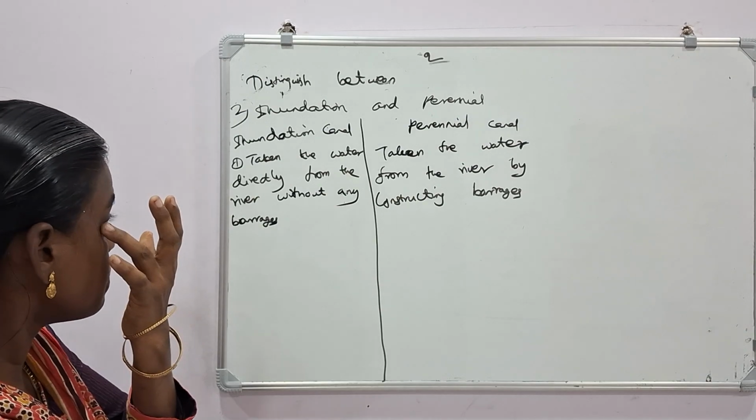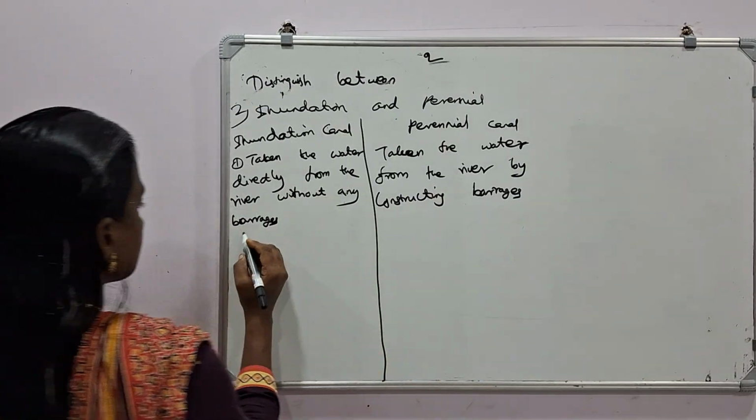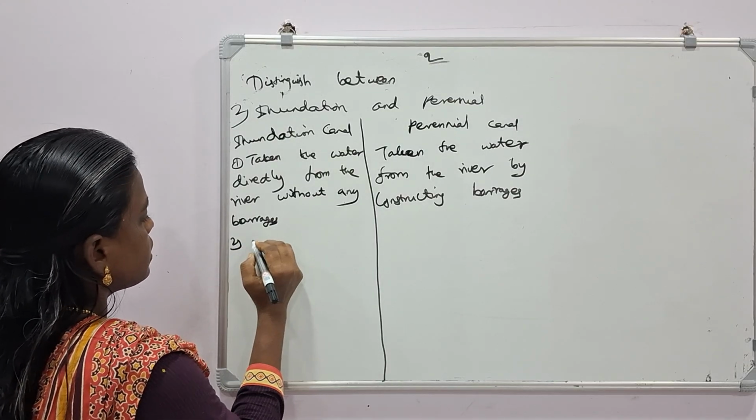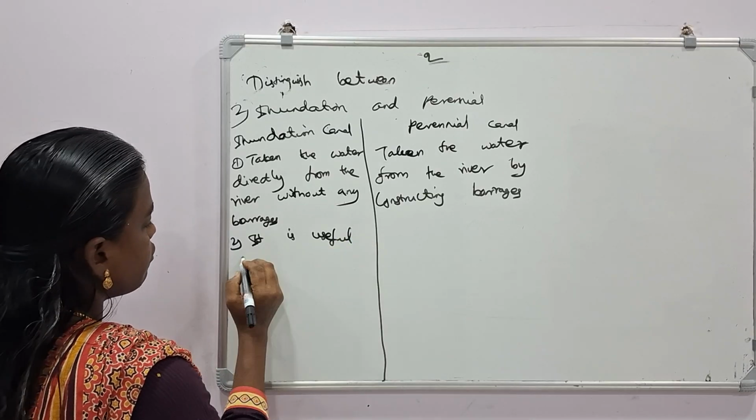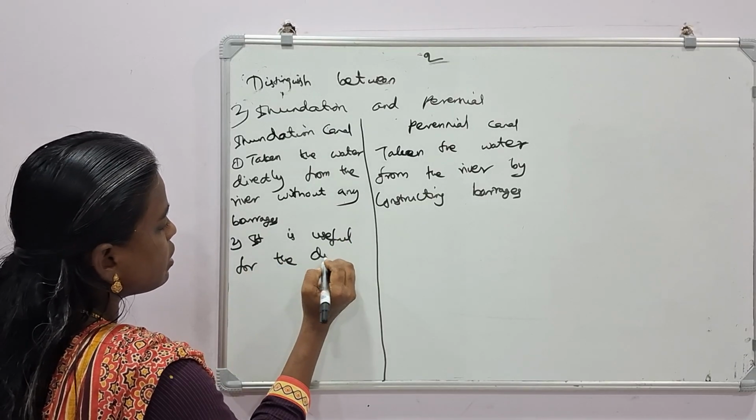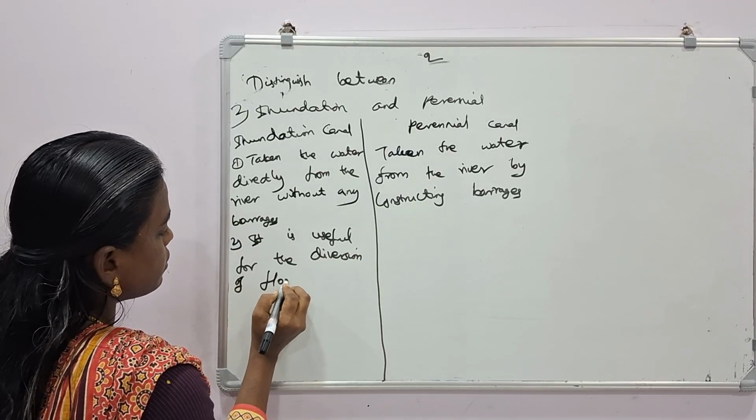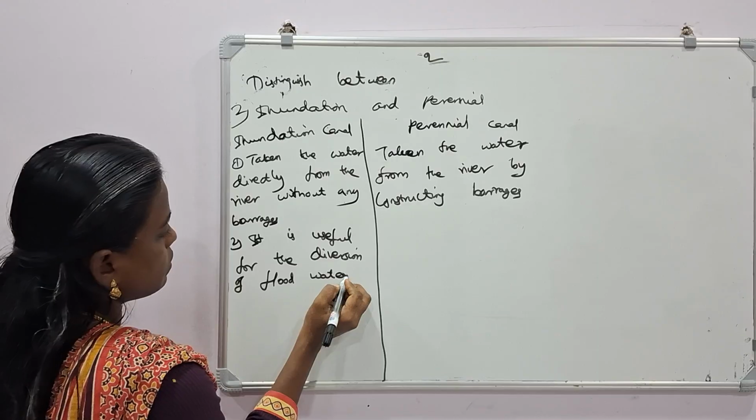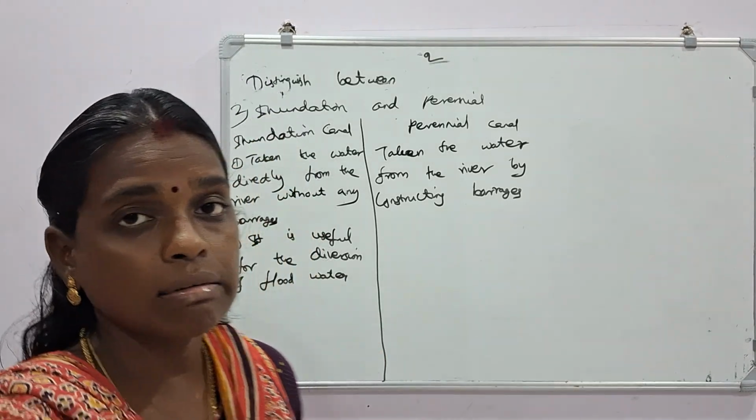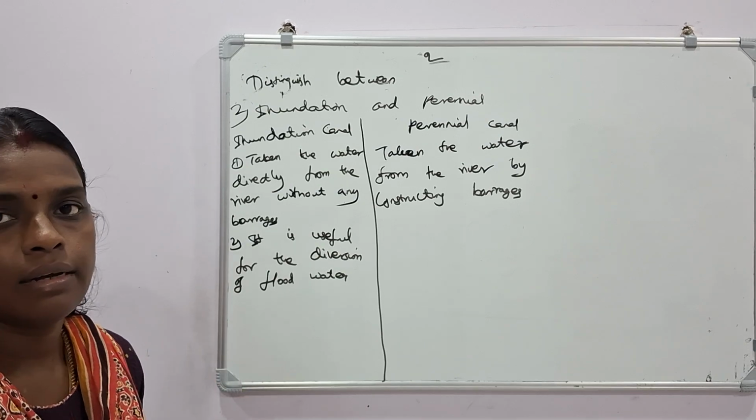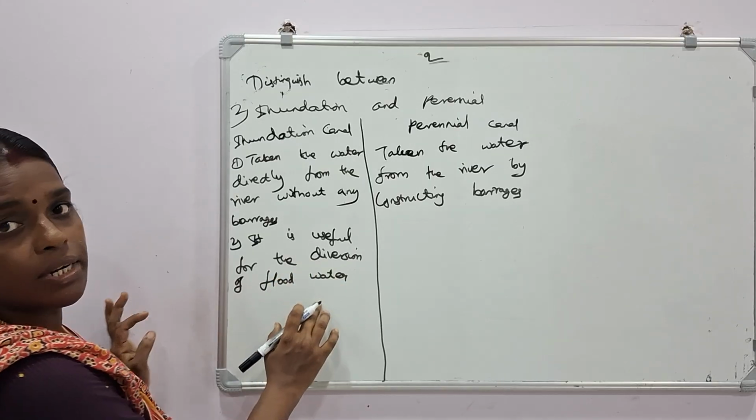Then for the second point, the inundation canal is useful for the diversion of flood water. When more water is stagnated, that may cause flood. So that flood water can be diverted by the inundation canal. So it is useful for the diversion of flood water.